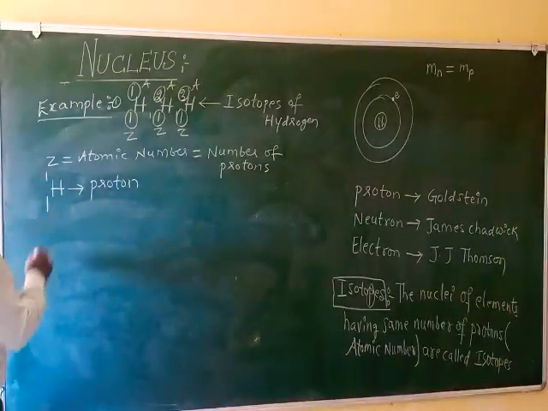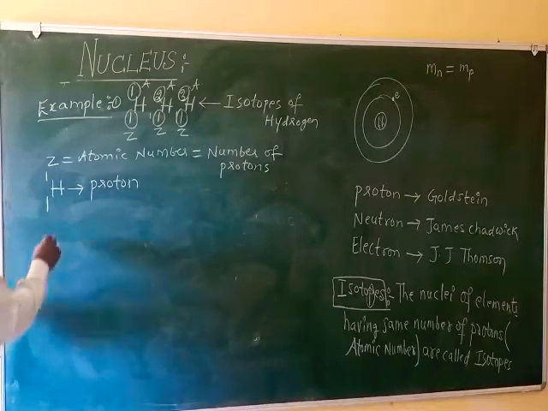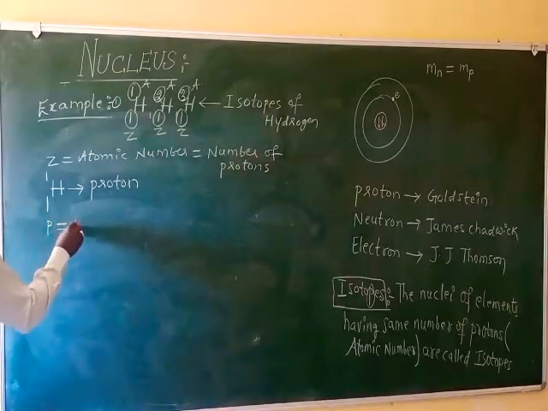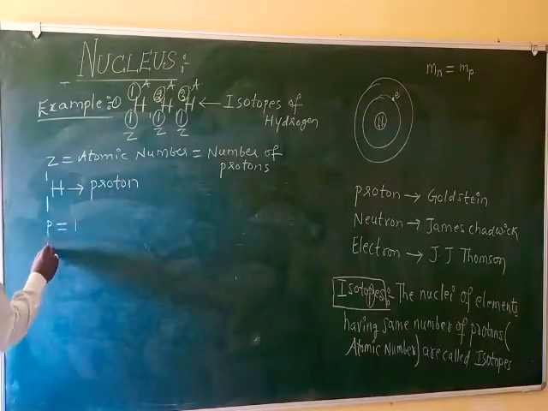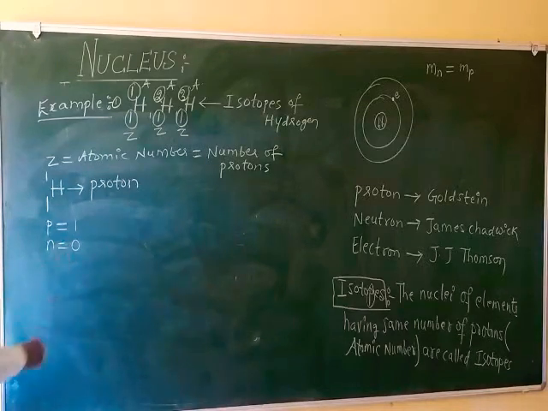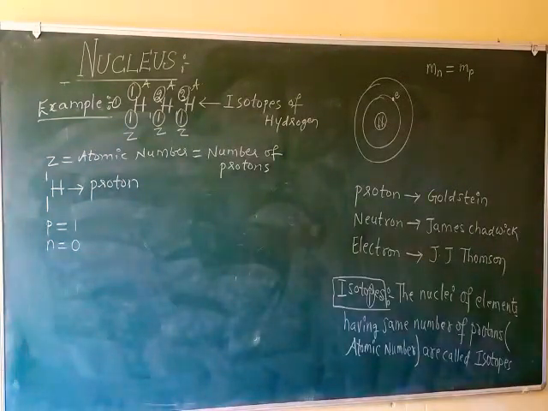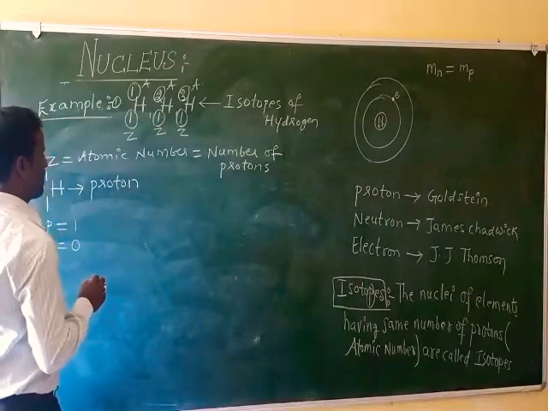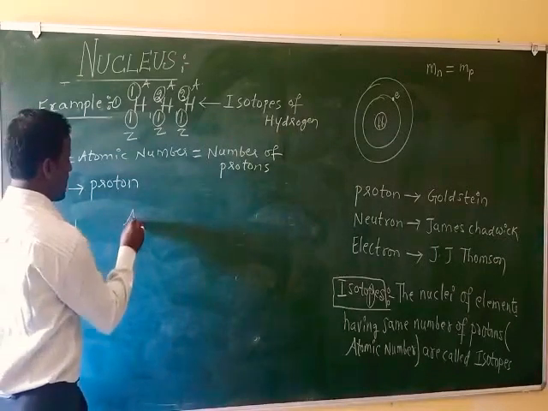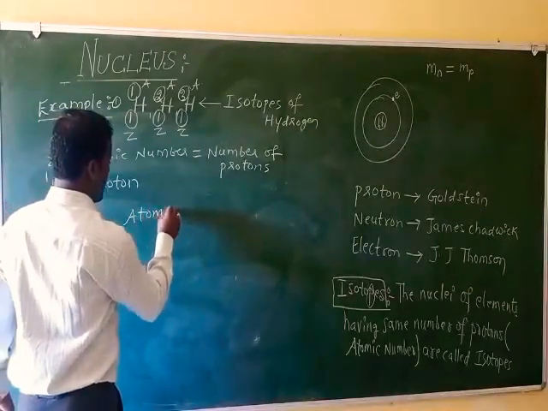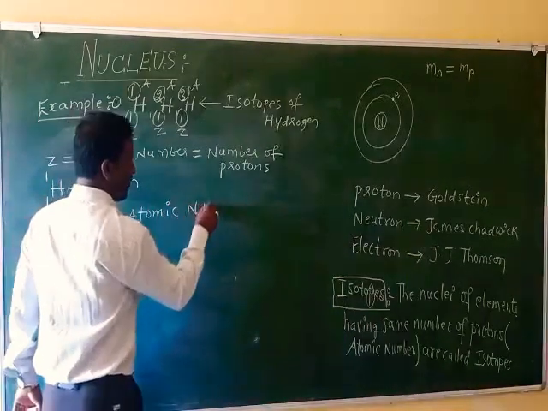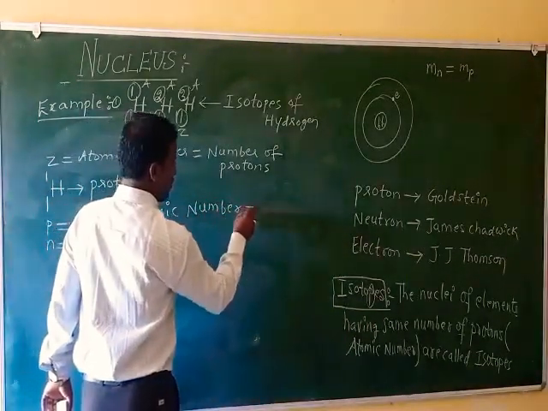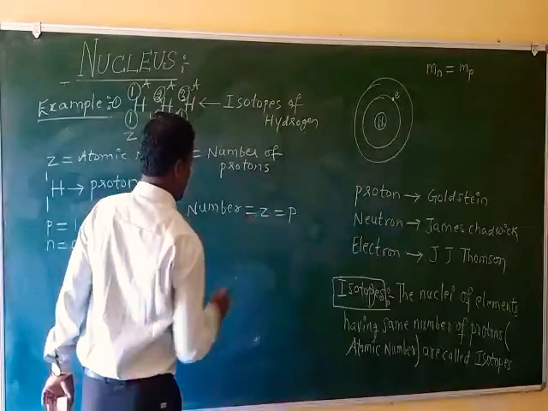So 1H1 is called proton. How many protons? Protons equals 1. Neutrons 0. Atomic number equals Z equals number of protons.